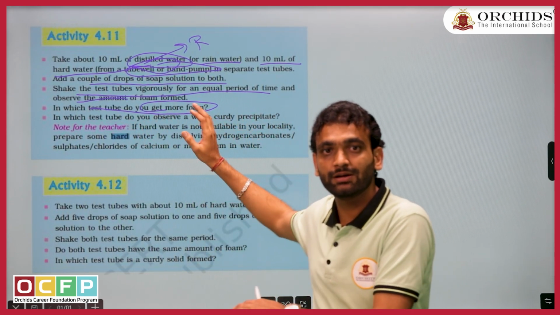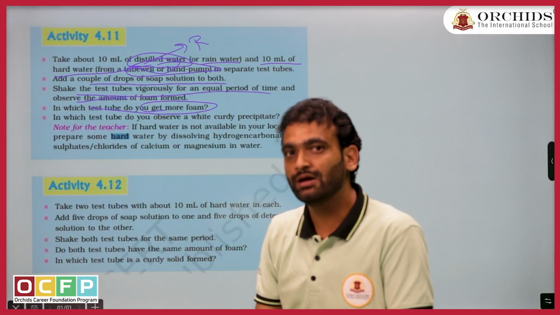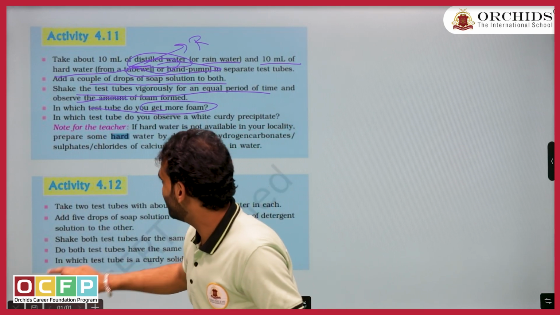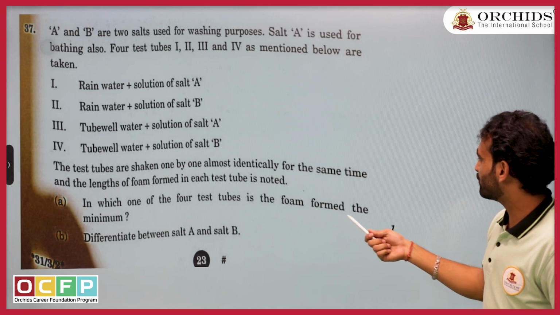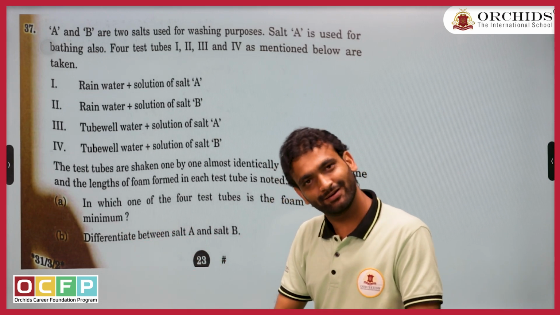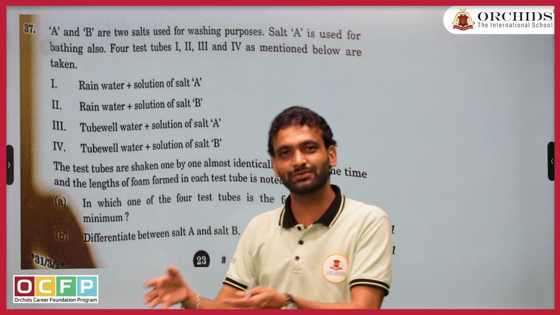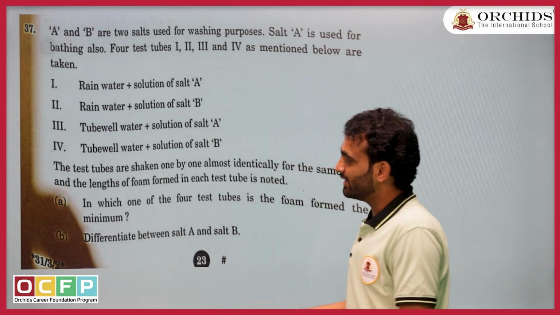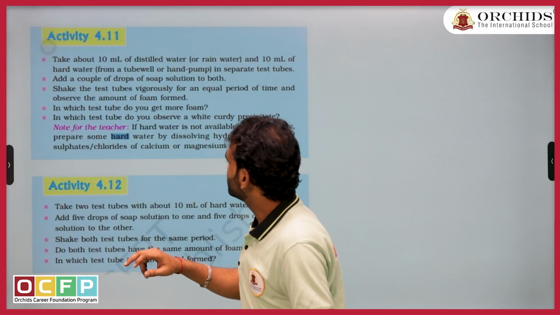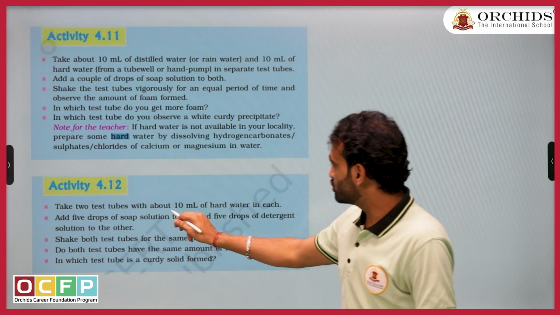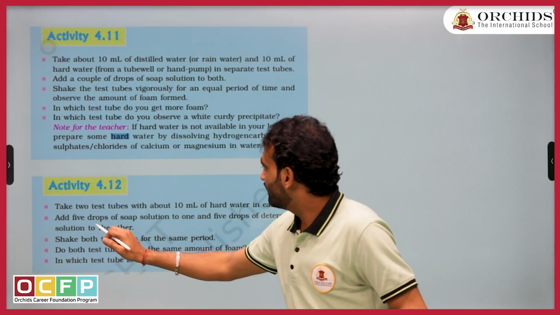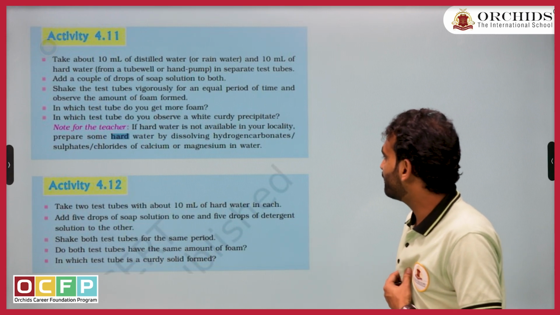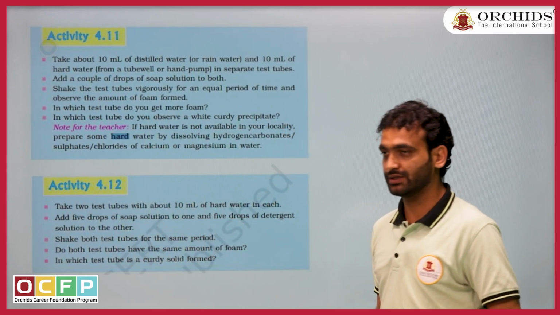See, here they are asking in which you are getting more foam. In the question they are asking in which one of the 4 test tubes the foam formed is minimum. In the textbook they have given maximum, but in the exam they are asking minimum. So it is going to be the opposite of that. Second thing, take 2 test tubes with about 10 ml of hard water in each. Add 5 drops of soap solution to one and 5 drops of detergent solution to the other.